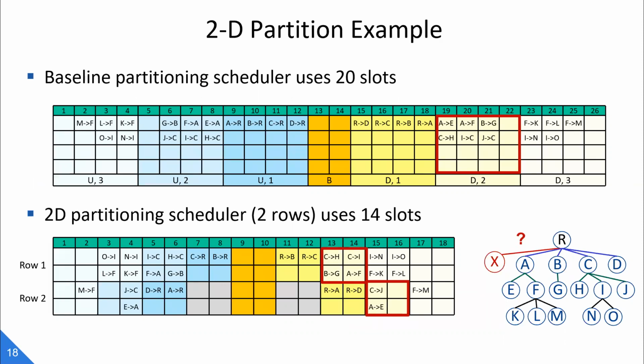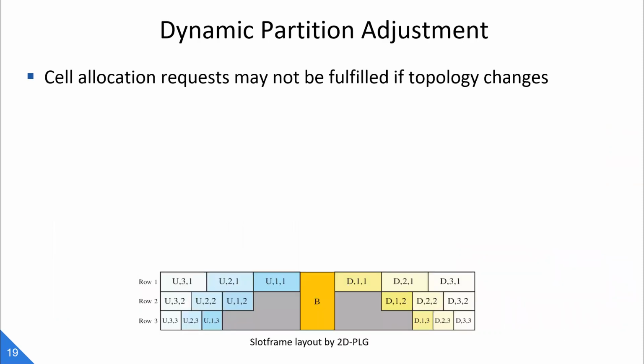Although the two-dimensional method improves the network scalability, when the network size grows with new nodes adding in, it is still possible that some new links cannot be accommodated in the corresponding partition. In this case, cell allocation requests may not be fulfilled if topology changes, and dynamic partition adjustment is desired.